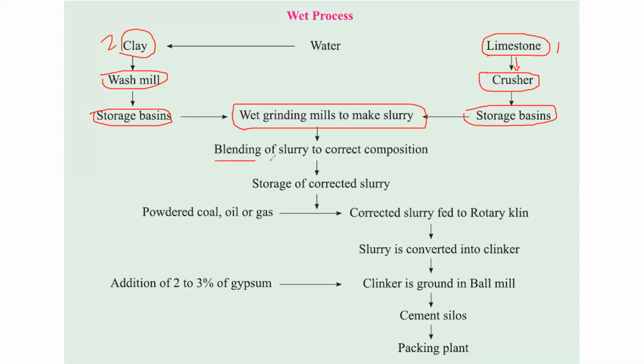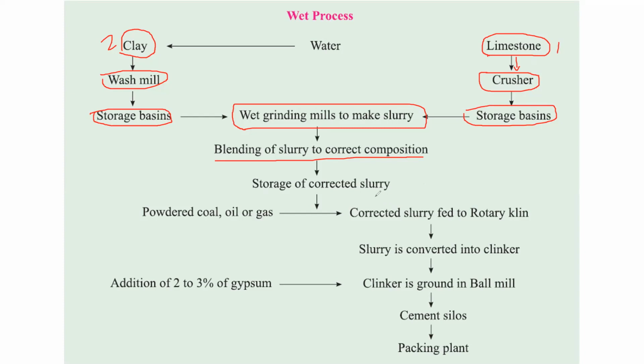Next, blending of slurry to the correct composition. For that slurry we will do the test and see whether all the raw materials are present in the required quantity or not. Other than clay and limestone, other substances are also required, which we'll see in the coming classes, because that is also in your syllabus: what all the substances are and how much quantity is to be added. We'll see that. Now for that slurry, all the materials are added in the correct composition.